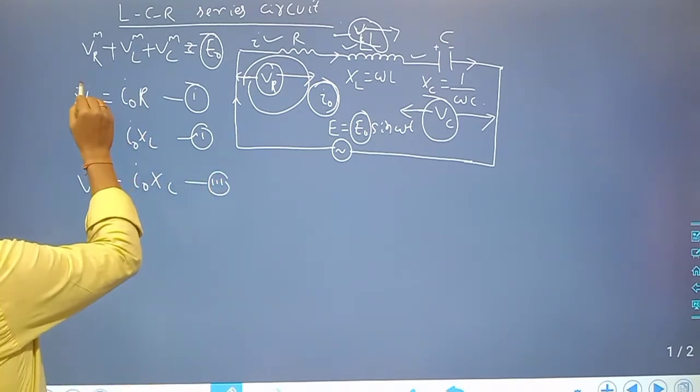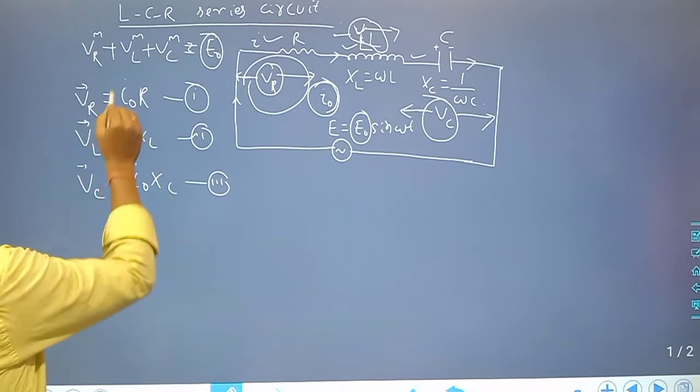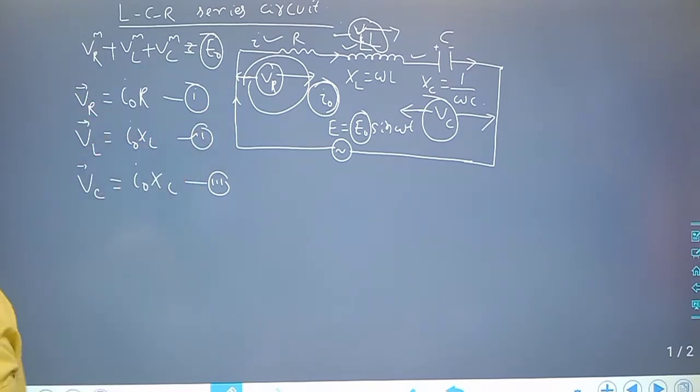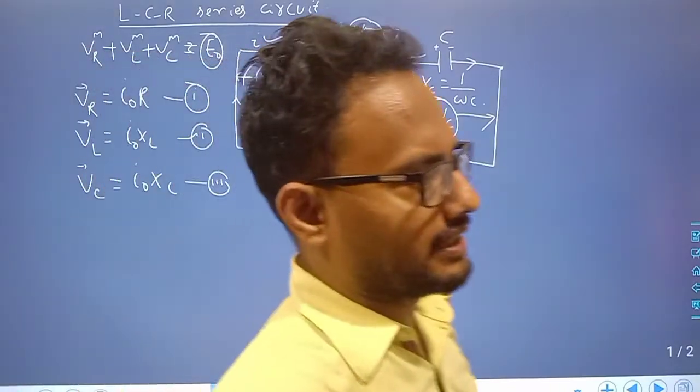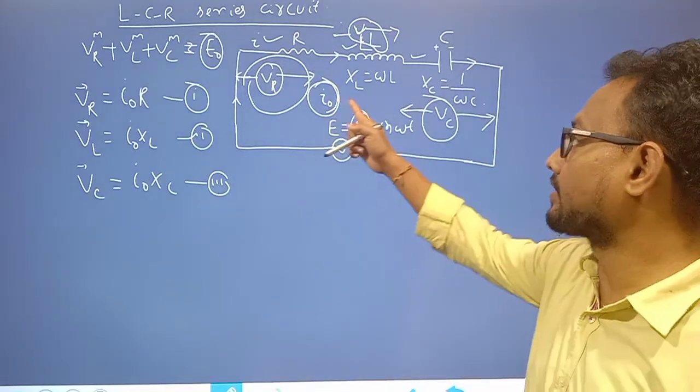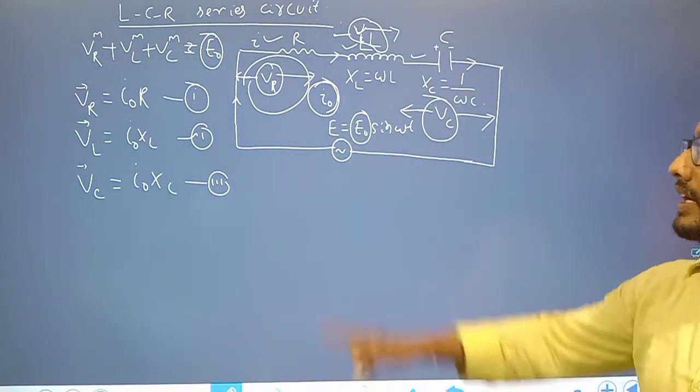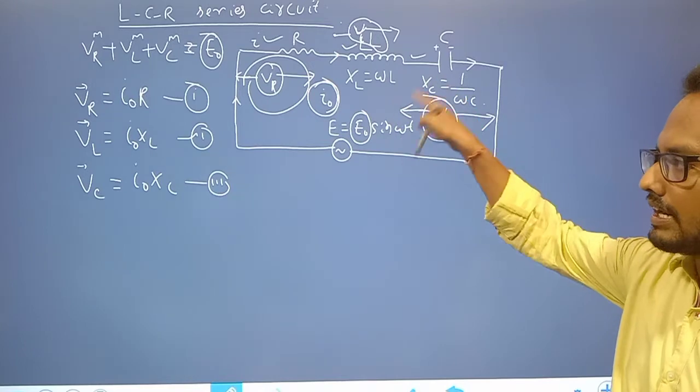So there are three circuit elements, that is resistor, inductor and capacitor.